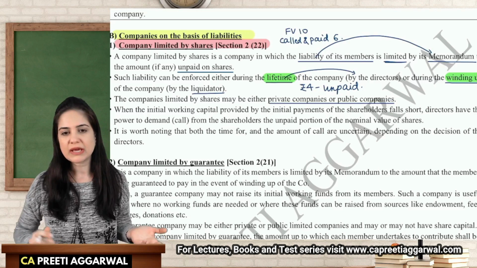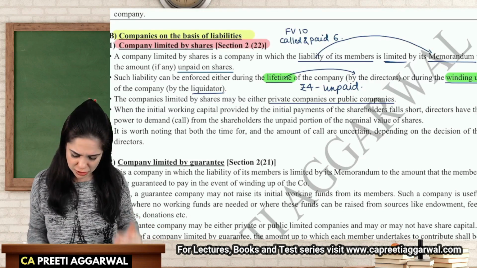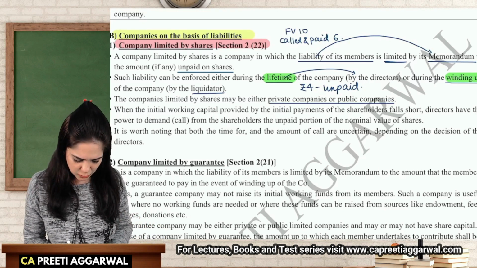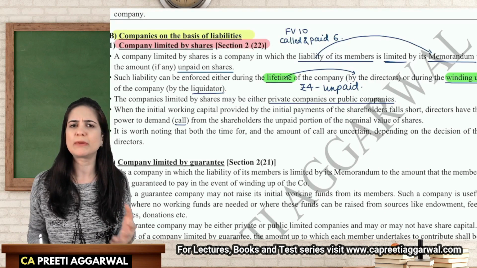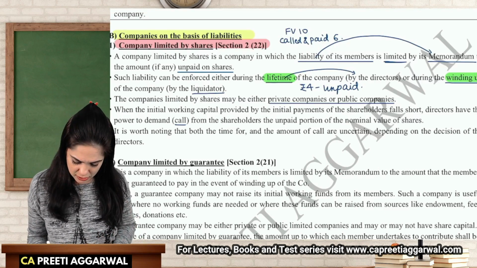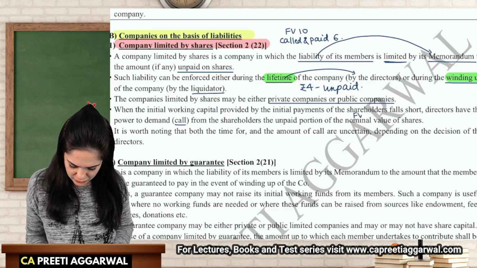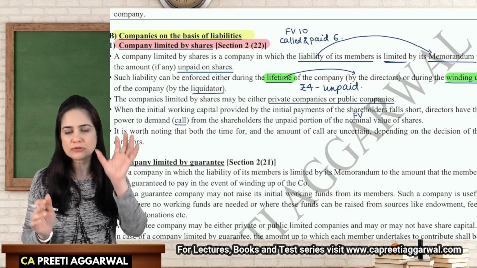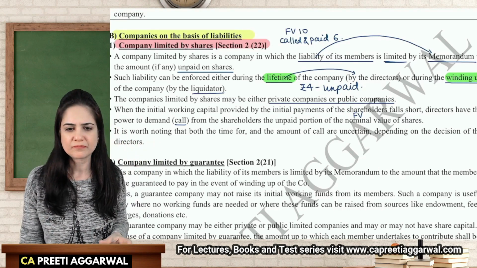When the initial working capital falls short, then the directors have the right to call, that is demand, from the shareholders the amount which is unpaid. That is unpaid of the nominal value. Nominal is nothing but the face value. So out of the face value, whatever is unpaid, that can be called.